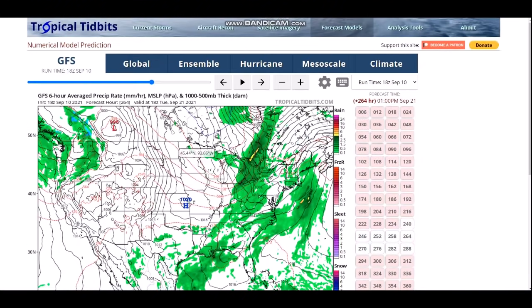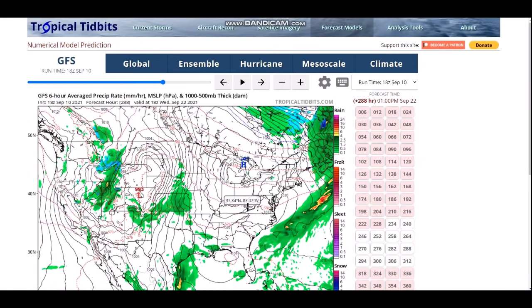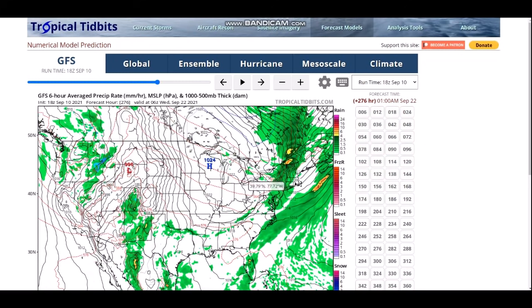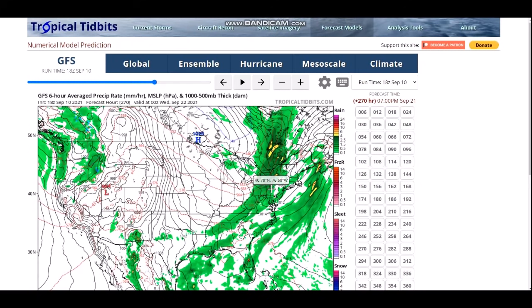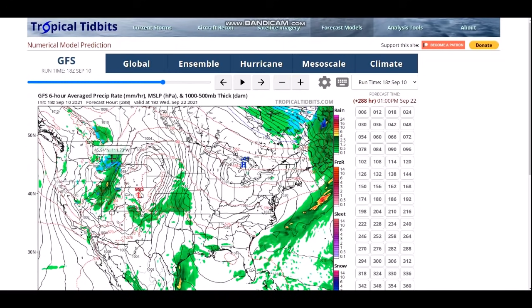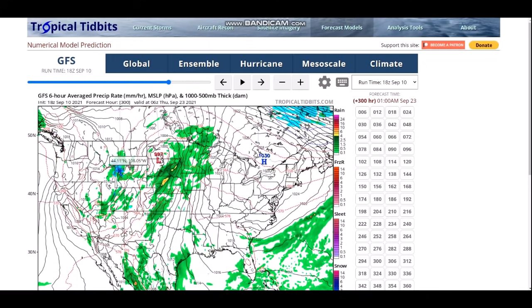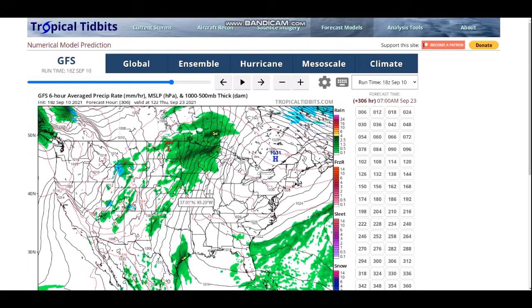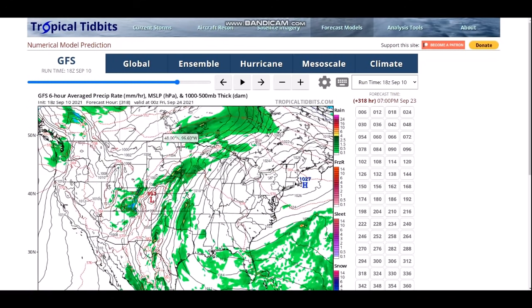And if we were to take this forward, we see that all this tropical moisture finally does get swept off. Notice after that front, it ceases to exist. But obviously, not before producing quite a bit more rain across the northeast and areas that it impacts. And I say that because the confidence on that is low. At this time frame, there's several models that show some sort of a snowstorm that I talked about in yesterday's video. We'll have to keep an eye on that. But that system, whether or not it drops snow, it will probably at least drop a lot of rain across the Midwest and the Northeast.